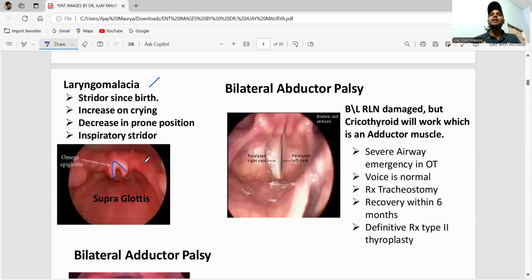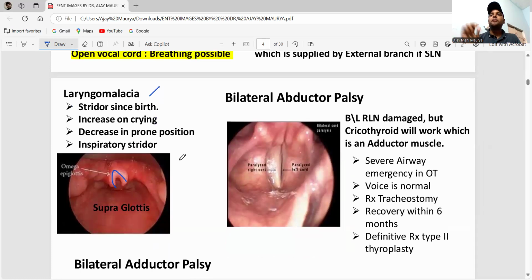Next is bilateral abductor palsy. Abductor means it opens. What happens when the abductor muscles are paralyzed? The function of the abductor is to open, but here it fails. When there is bilateral recurrent laryngeal nerve damage, everything fails except the cricothyroid.